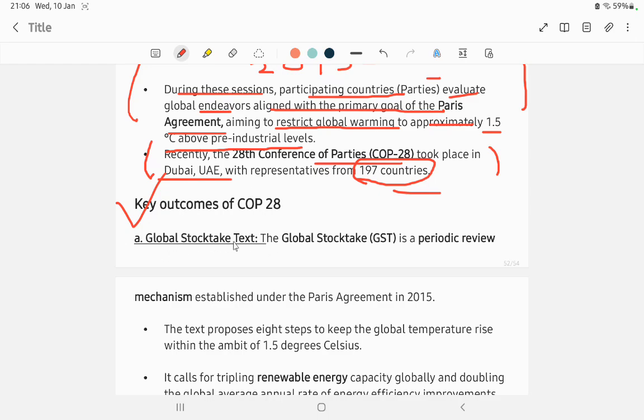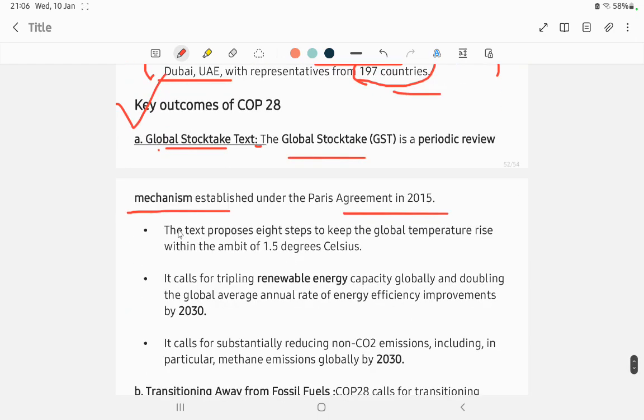So first is the global stocktake. The global stocktake is the review mechanism, a periodic review mechanism established under the Paris Agreement in 2015. Here they discussed the temperature, keeping it within the ambit of 1.5 degrees Celsius.